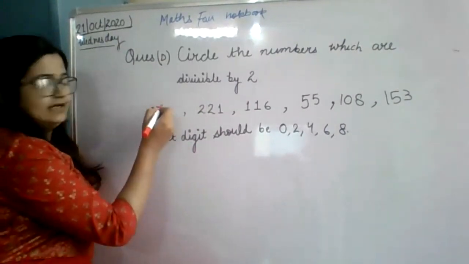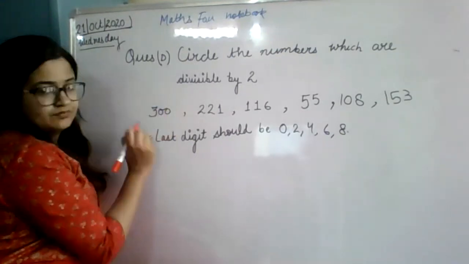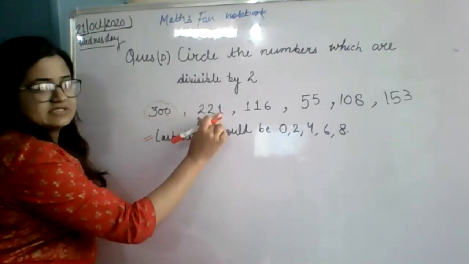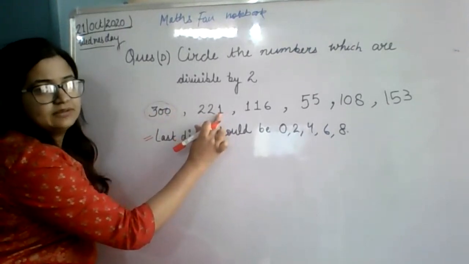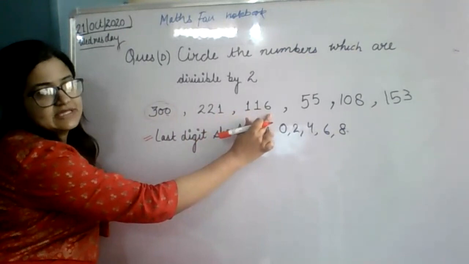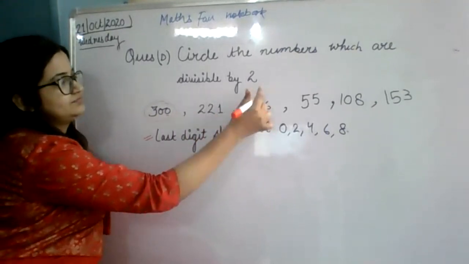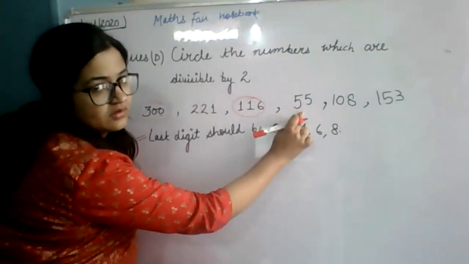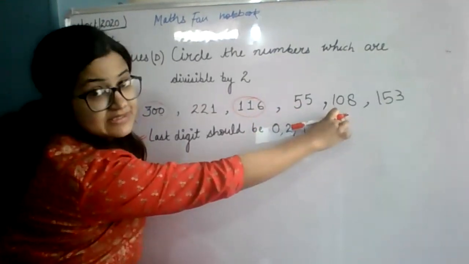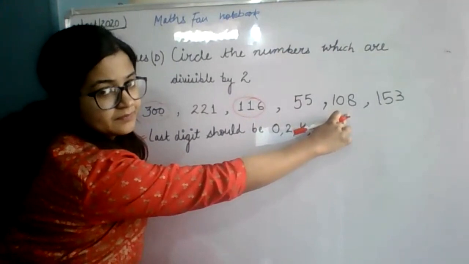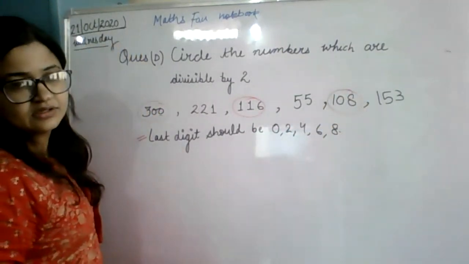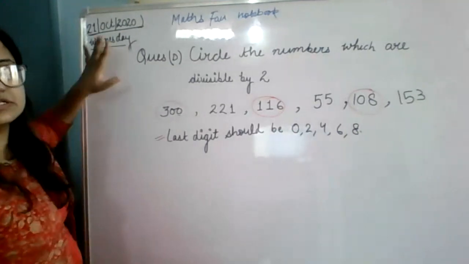So shall we circle 300, yes or no? Yes, ma'am. Why? Because the last digit is 0. Shall we circle 221? No, ma'am. Shall we circle 116? Yes, ma'am. Shall we circle 55? No, ma'am. Shall we circle 108? Yes, ma'am. Shall we circle 153? No, ma'am. So this is the whole answer.